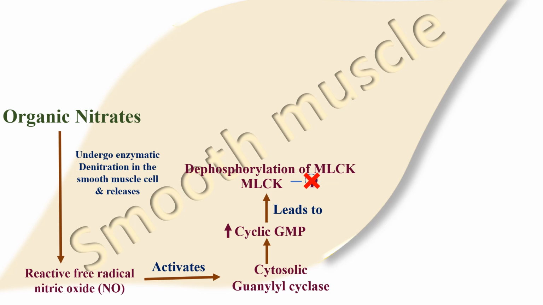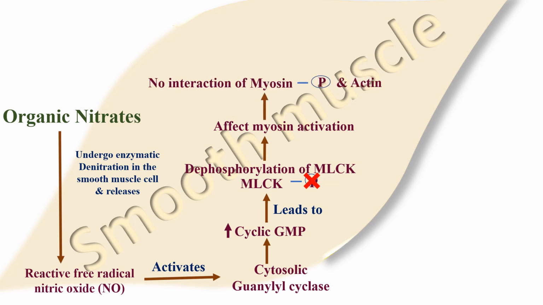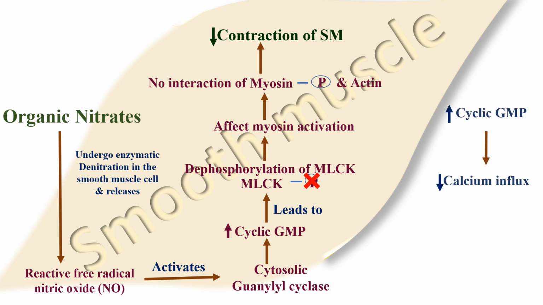Here, due to dephosphorylation of myosin light chain kinase, activation of myosin is affected. Due to this, there is no interaction between myosin and actin. Finally, there is a decreased contraction of smooth muscles. Along with this mechanism, increased cyclic GMP may also decrease entry of calcium into the smooth muscles. That leads to relaxation of smooth muscles.